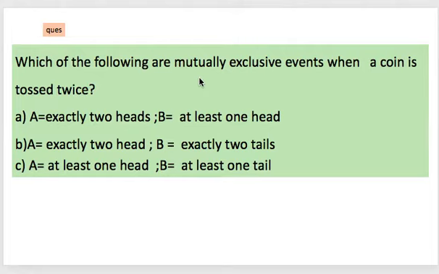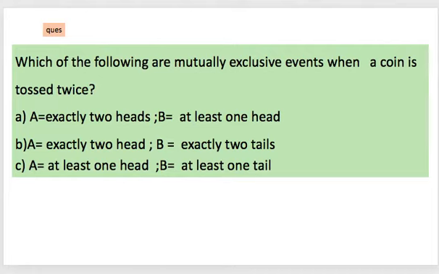Now move ahead with the question. Again I am giving you a question. Which of the following are mutually exclusive events when a coin is tossed twice? In option A, I am taking event A as exactly two heads, and event B as at least one head. In option B, the pair is exactly two heads, exactly two tails. And option C is at least one head and at least one tail. Now I'll tell you, pause and think of the sample space and find out all the entries. They should not have a common point.